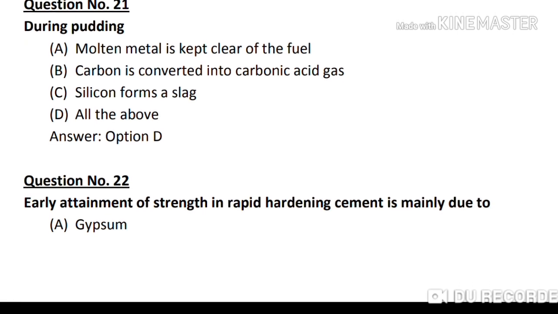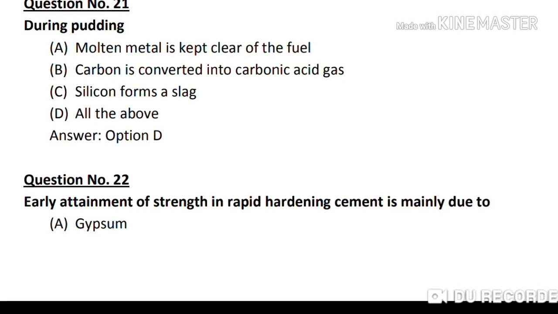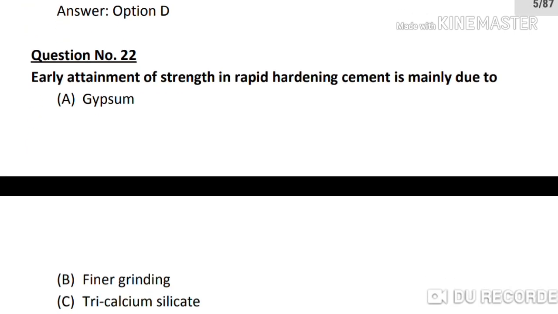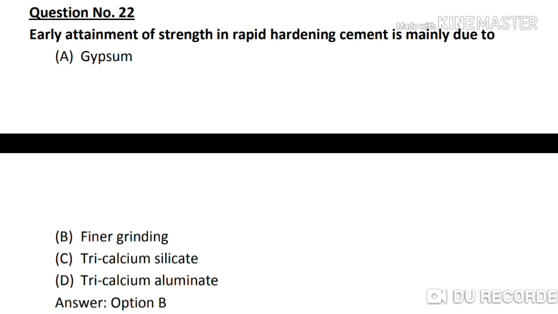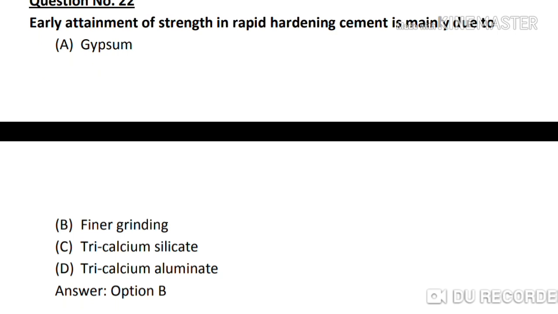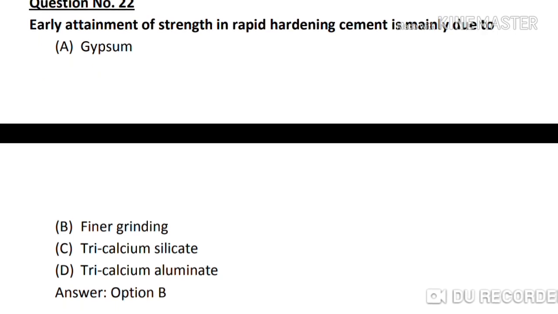So the next question is question number 22. Early attainment of strength in rapid hardening cement is mainly due to option A, gypsum, option B, finer grinding, option C, tricalcium silicate, and option D, tricalcium aluminate. And the correct answer is option B, finer grinding.